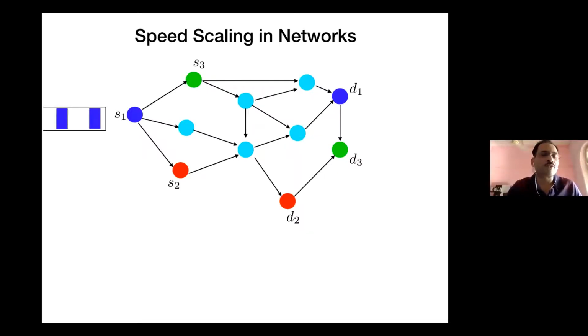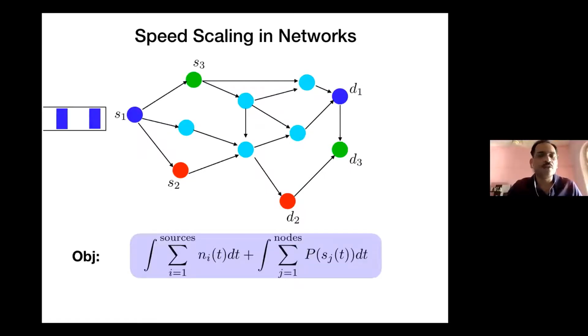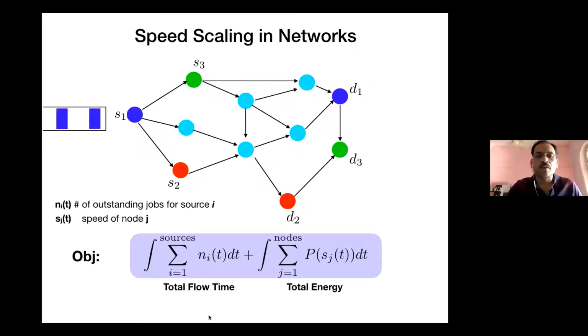So now what is going to happen is that packets are going to arrive at each of these individual sources, and using this common network, they have to be sent to their respective destinations. So now the new objective is an addition across sources. For the flow time, we want to count the flow time for all packets flowing through each of these sources, which is compactly written as the summation of Ni of t, where Ni of t is the number of outstanding jobs for source i anywhere in the network, and sum it across all possible sources.